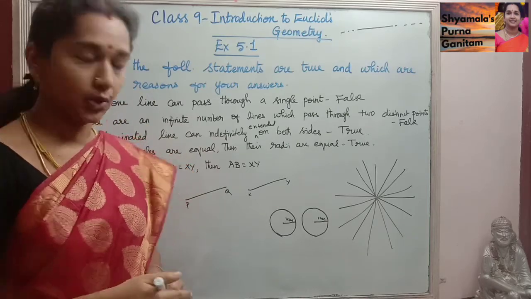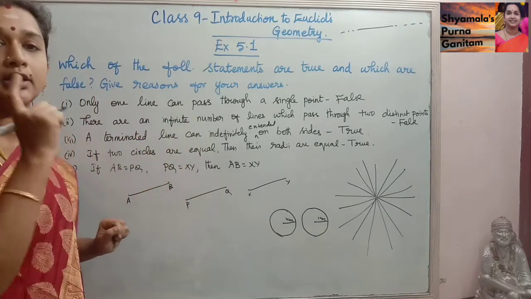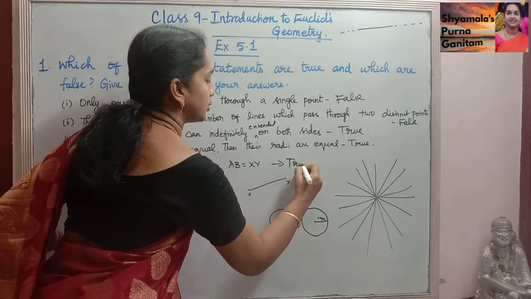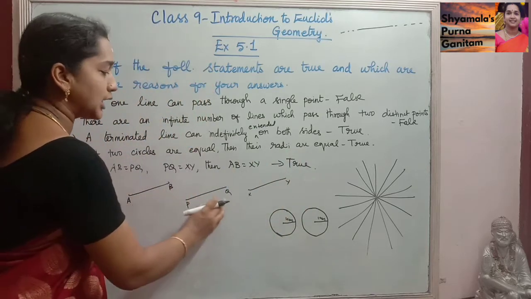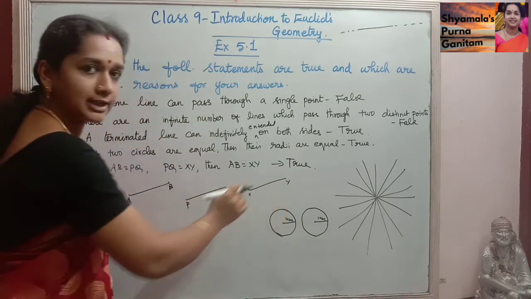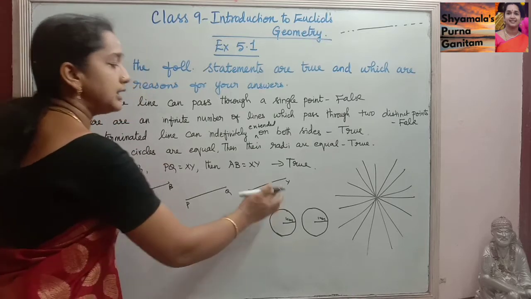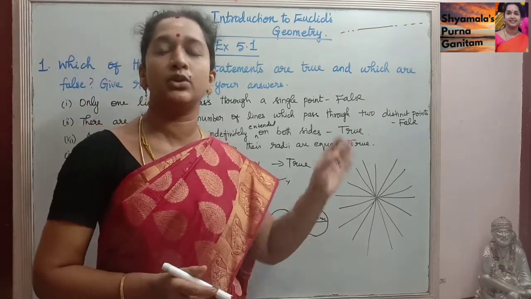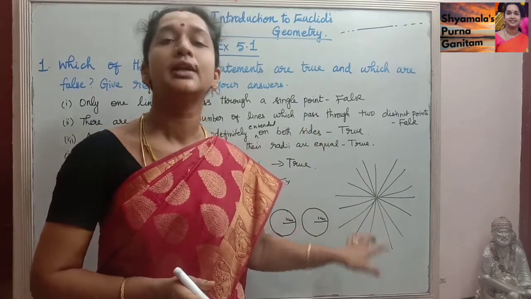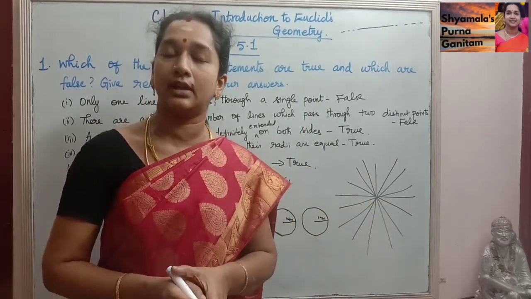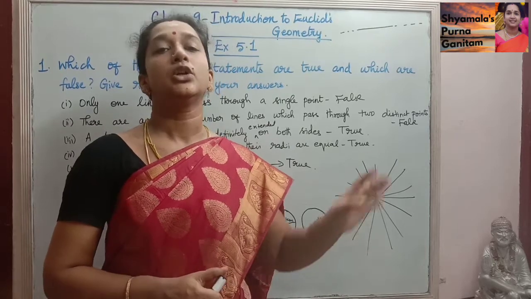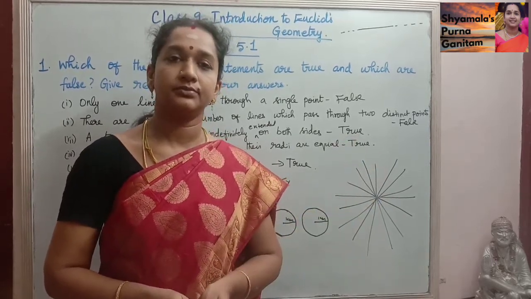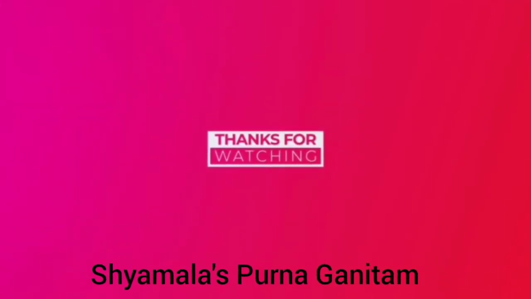With the help of Euclid's first axiom, we can say that this statement is also true. These are general things we know, and other than this, we used Euclid's statement also to give the answer for this. Okay, thank you.